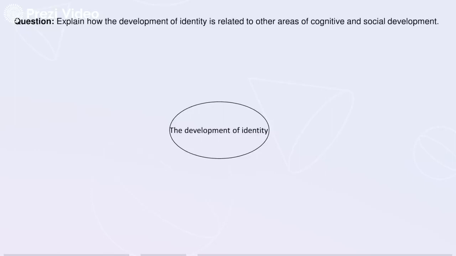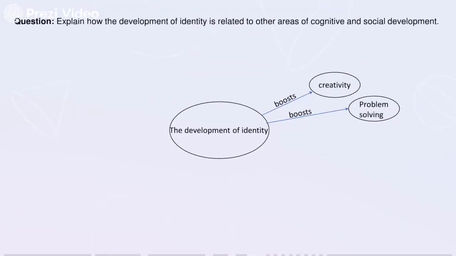So the stimulus article gives you a free starter, because the very title of the stimulus article says that thinking about multiple identities boosts children's creativity and problem solving. So those are 2 areas of cognitive and social development that are related to the development of identity. And we also know how they're related: thinking about their multiple identities boosts children's creativity and problem solving.